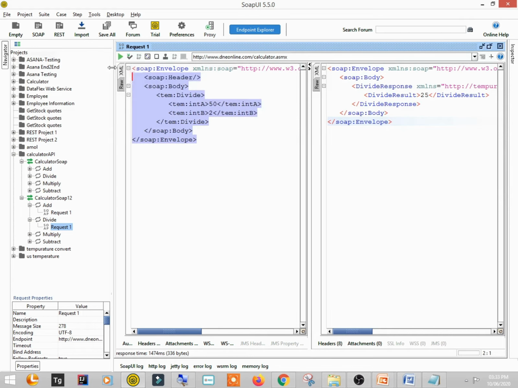I'm doing it manually, right? There are some ways with the help of which we can test this SOAP UI through automation as well, but that is the latter part. Let's just understand first the basics of it, right? Manually you can see this web service is working exactly as it should work, right? So 50 by 2 is 25. Okay, so now